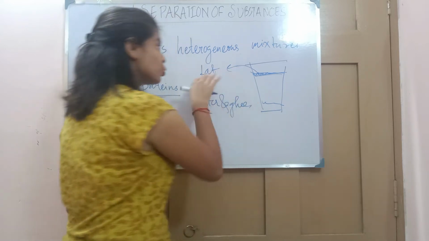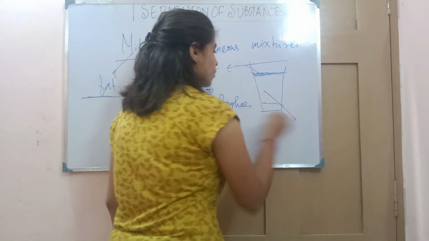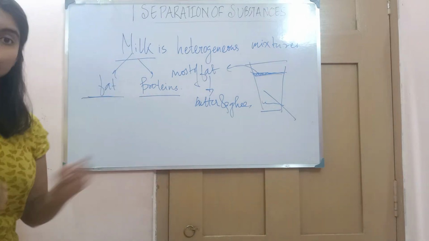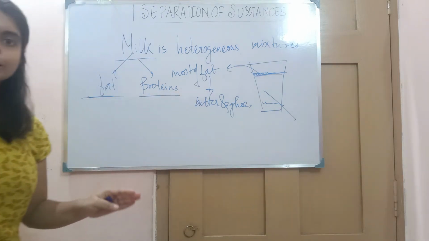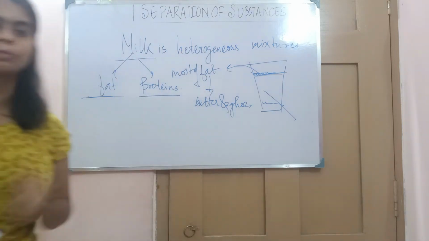So see, most of the fats are present at what? Above the surface, and the rest, the proteins, are present below. So fats and proteins are not equally distributed, and that is the reason we call it what? A heterogeneous mixture.